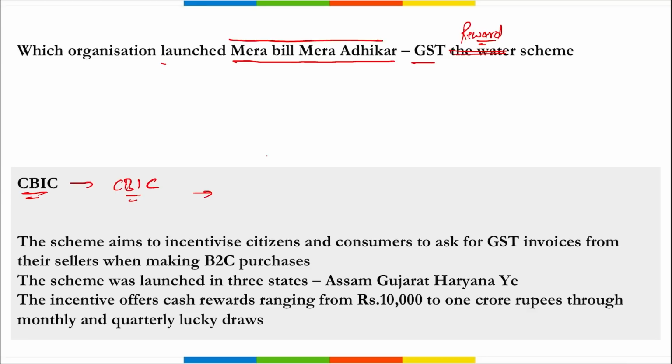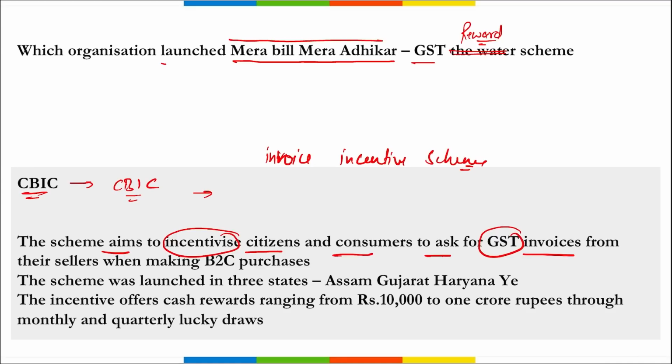Correct. And they have launched an invoice incentive scheme. This scheme aims to incentivize the citizens and consumers to ask for GST invoices from their sellers when they are making a business to customer purchase.